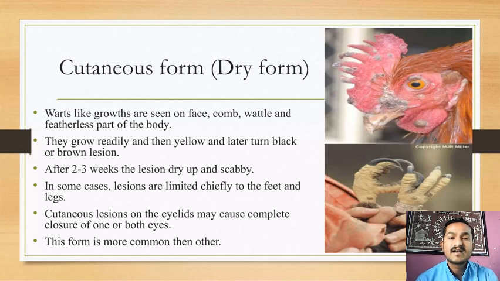This dark and brown spot after 2 to 3 weeks dries up and becomes scabby. Then in some cases the lesions are limited chiefly to the feet and legs. Cutaneous lesions on the eyelid may cause complete closure of one or both eyes, and this form is more common than the other, that is the dry form of fowl pox, or chicken pox.